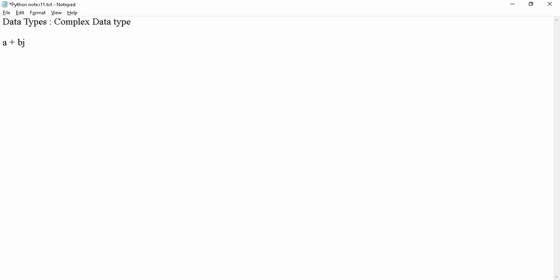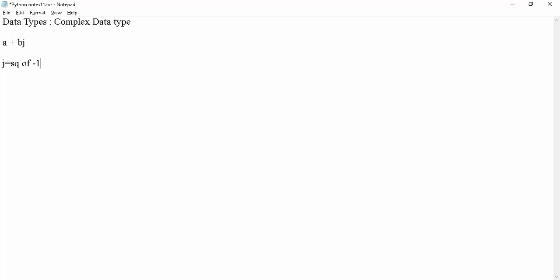That means a is called the real part, b is called the imaginary part, and j value is j square equal to -1, or j equal to square root of -1.